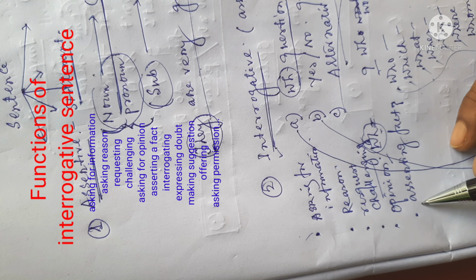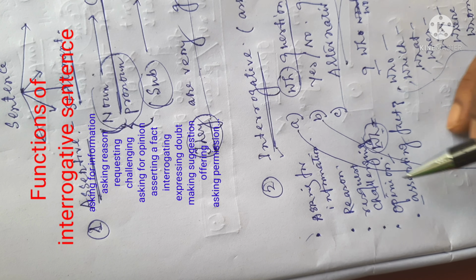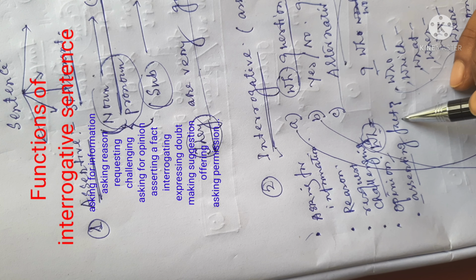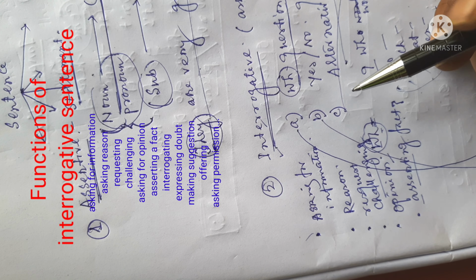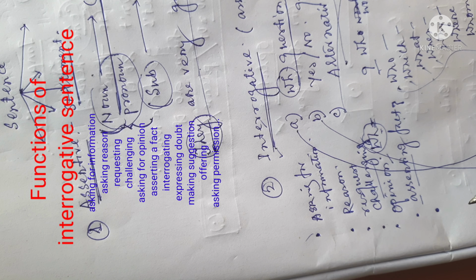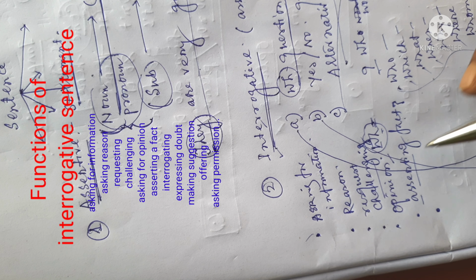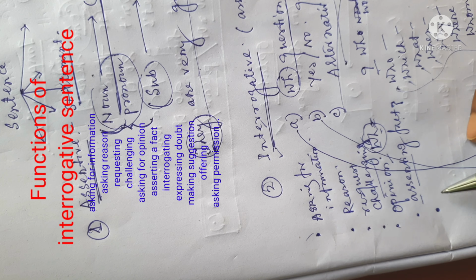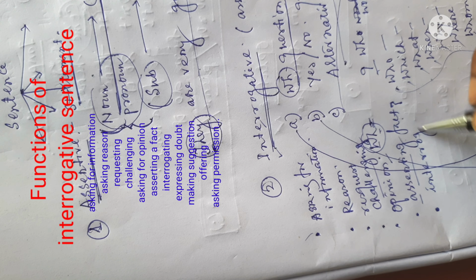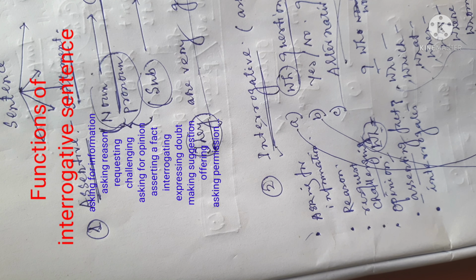And if you say yes, then the question gets the assertion. So asserting fact is also the characteristic of interrogative sentence, and it is also a function. And as I have told earlier, and I am repeating that, interrogative sentence always interrogates. This is also a function.